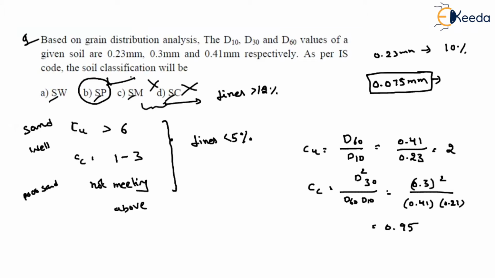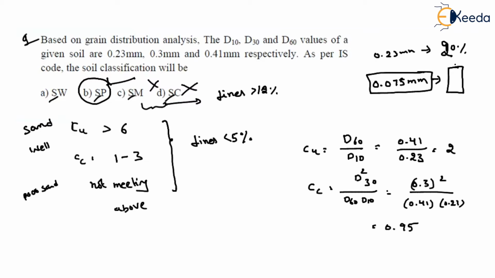Then you can raise the question, sir, suppose if this is given as 20%, then what are the chances? If it is given as 20%, do I know exactly whether this will be less than 12% or greater than 12%? Do I know it? No. If we don't know, then definitely at that point of time, they might have mentioned some values such that we can identify whether those are less than 12% or greater than 12%.